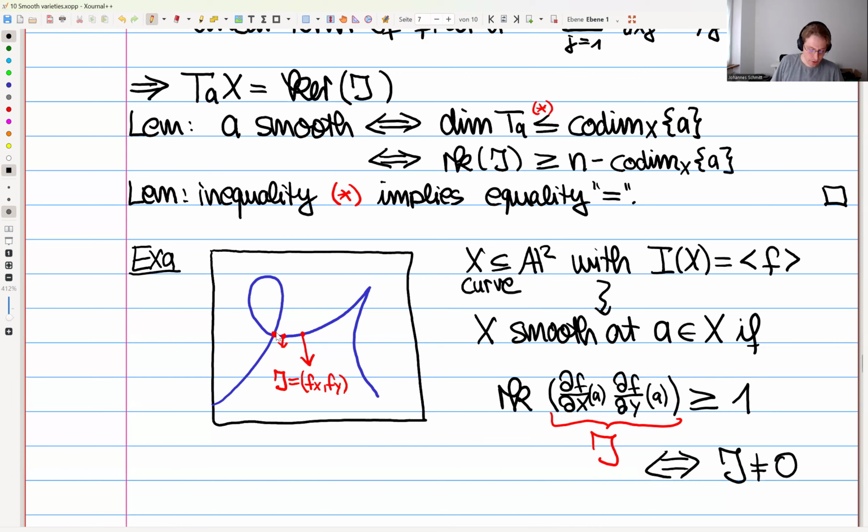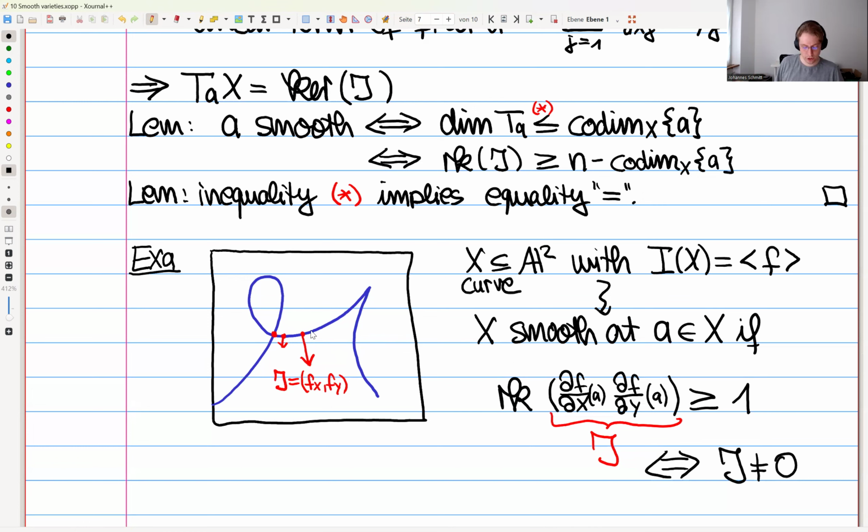If I draw some kind of plane curve like this, then at a nice smooth point, J will be a vector which is non-zero. In fact, in this real picture, the vector J will always be perpendicular to the curve. In Analysis 2, you might have seen that the gradient of this equation, which cuts out some solution set, is always perpendicular to the solution set.